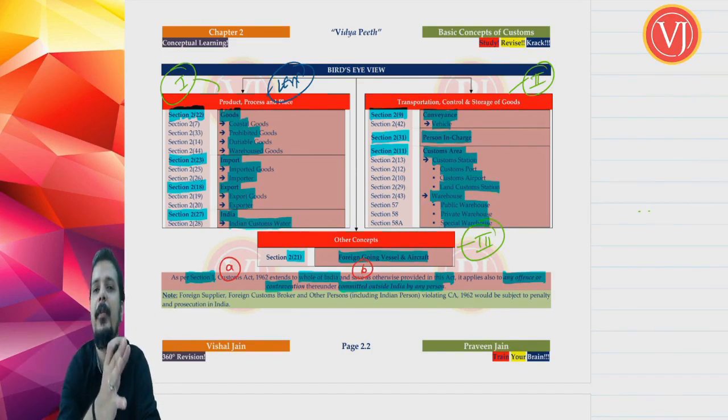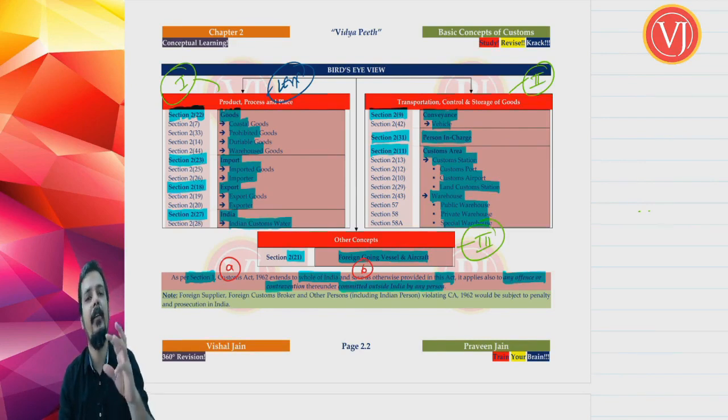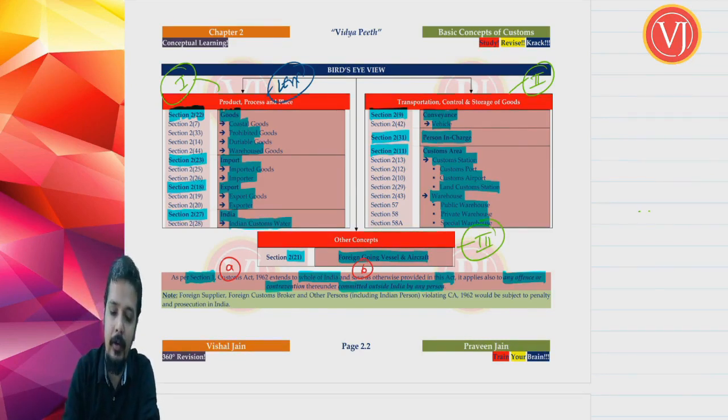Normally, save as otherwise provided in this Act means unless any special meaning is provided in any of the provisions, we have to follow what is said. What is the meaning of save as otherwise provided in this Act? Wherever something special is mentioned, follow that. Otherwise, follow the provision that we are going to discuss.